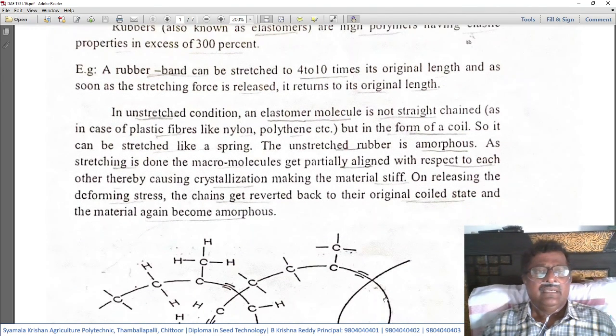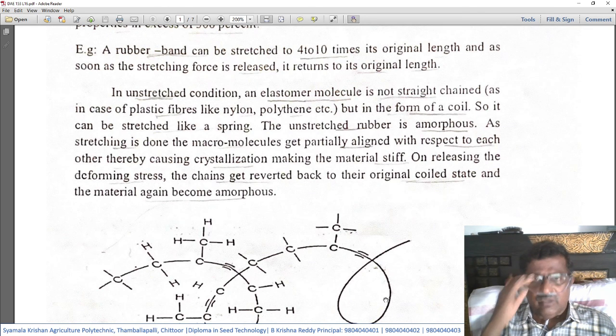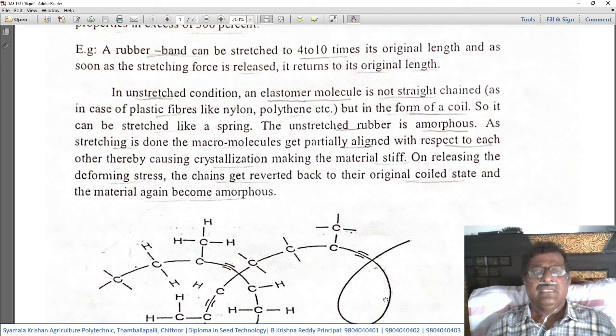Then, in unstretched condition, an elastomer molecule is not straight chained as in the case of plastic fibers like nylon or polythene. In the last class, we studied nylon and polythene, which were also polymers formed by the joining of so many monomers in linear or straight chains.